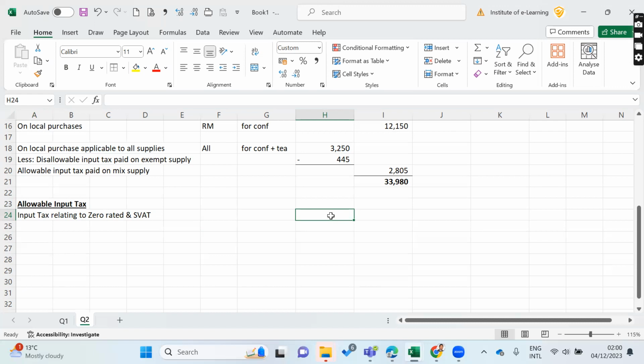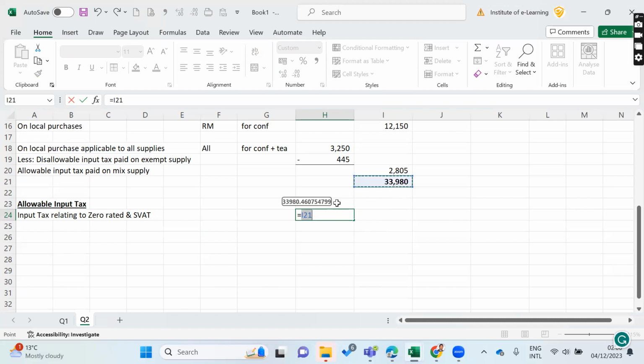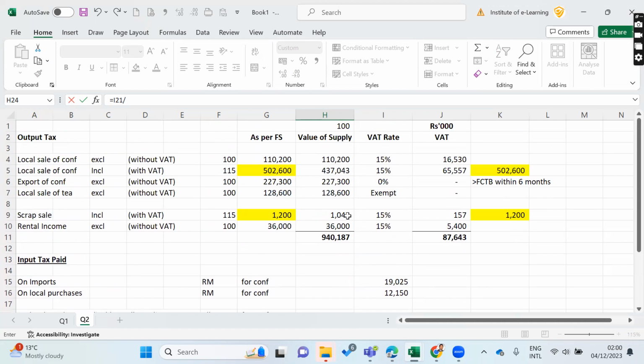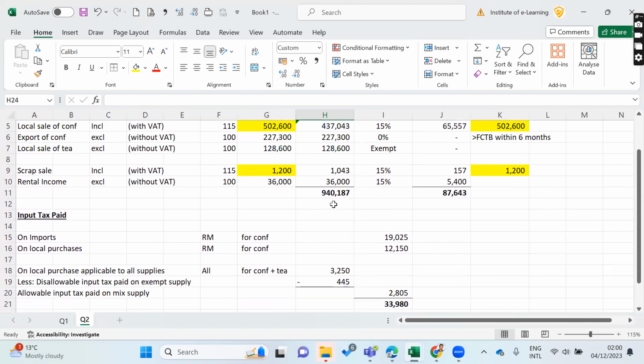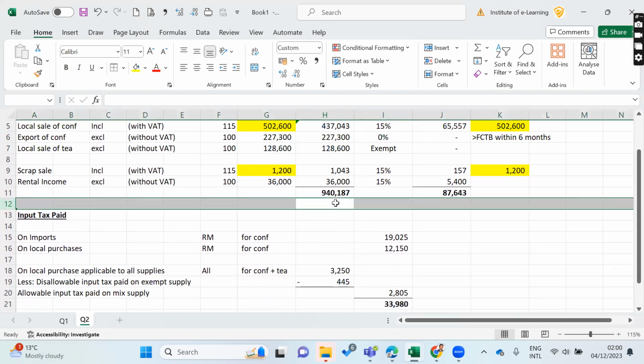So here you have to take total input, right? Total input would be this much. You have to divide it by the total supply. Here, before moving to supply, I just forgot one thing.